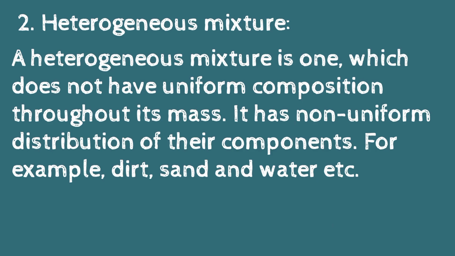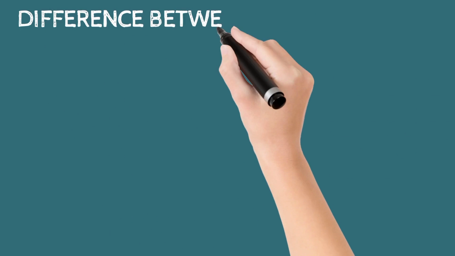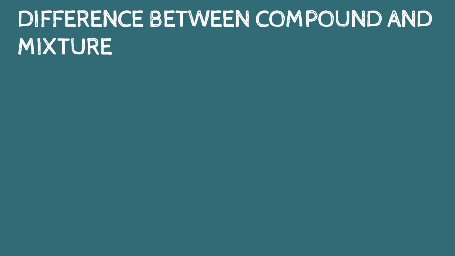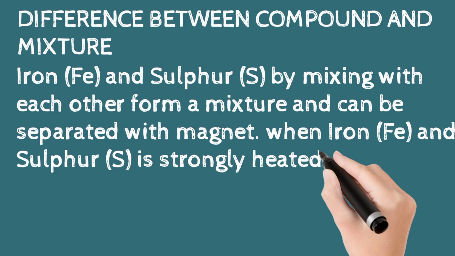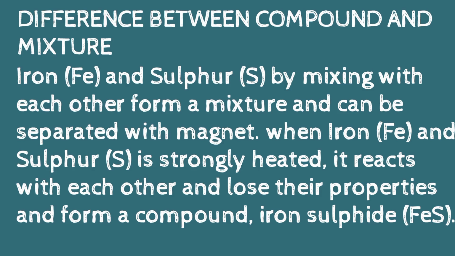We will understand the difference between compound and mixture by an example. Iron and sulfur, by mixing with each other, form a mixture and can be separated with a magnet. So it is an example of mixture. When iron and sulfur are strongly heated, they react with each other, lose their properties and form a compound, iron sulfide.